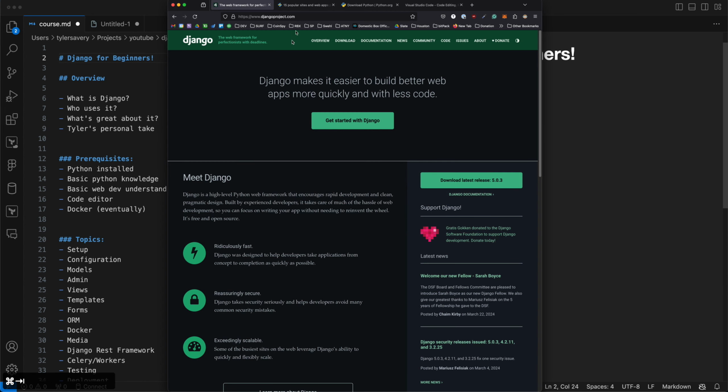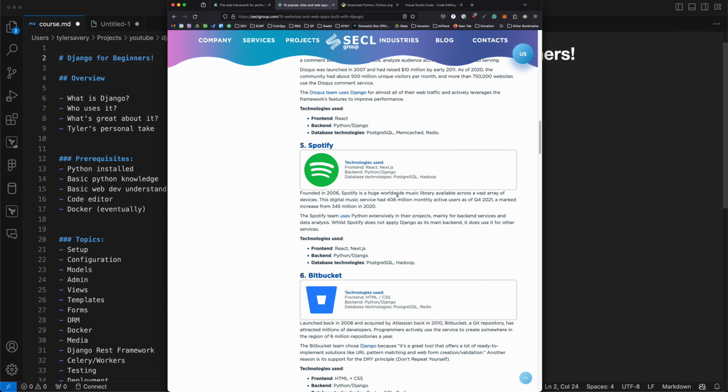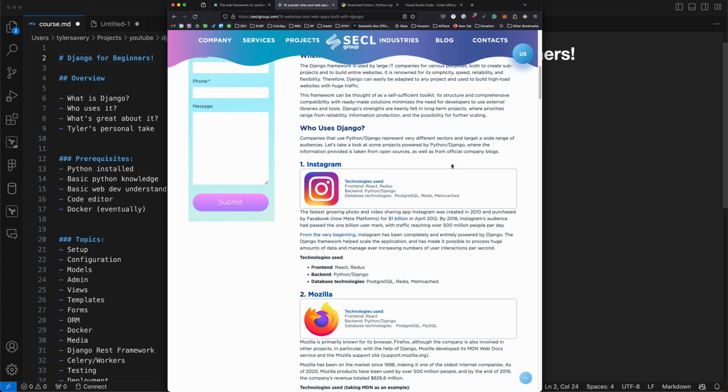Now, who uses it? Well, I came across this list. Some of it might be a bit out of date, and I'll point out what at least I know. For instance, Instagram's always called a big user of Django, and initially it was fully built in Django. I know since then a lot has been turned into microservices and re-architected into their own really custom framework to do things as quickly as possible for their exact app needs. But at the end of the day, it was definitely bootstrapped originally with Django fully. So it's a great example. If you used Instagram back when it first came out, you were definitely using a Django application then.